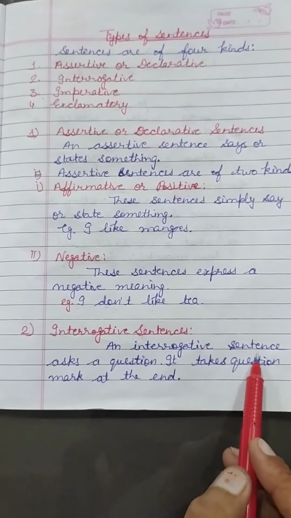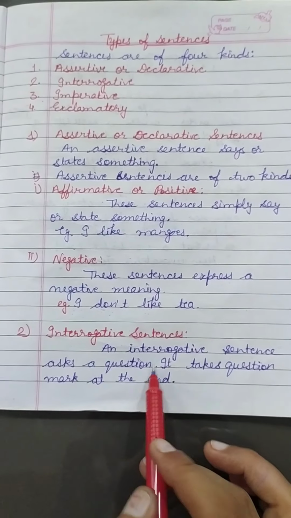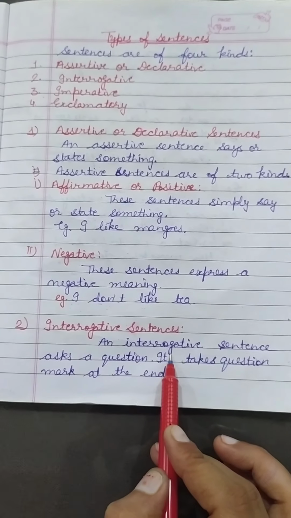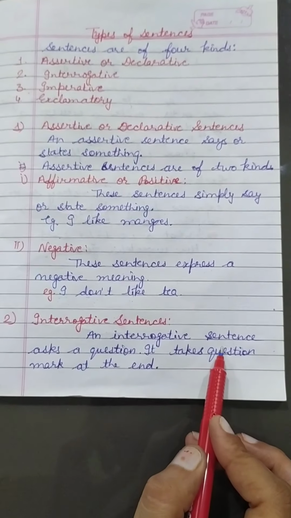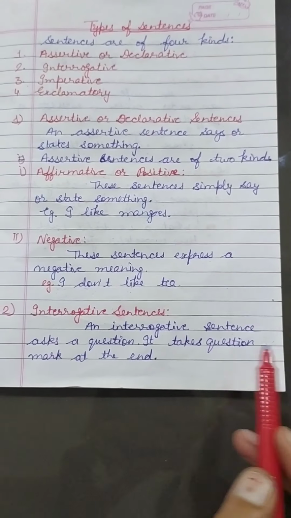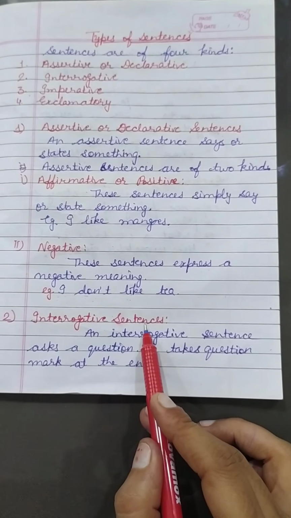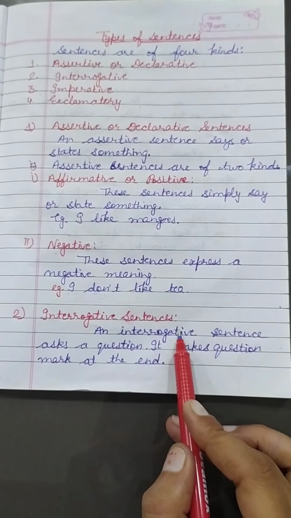Next, interrogative sentences. An interrogative sentence asks a question. Interrogative sentences start with a helping verb. For example, is, am, are, do, does, has, have. Some interrogative sentences start with a WH family word: when, why, where.